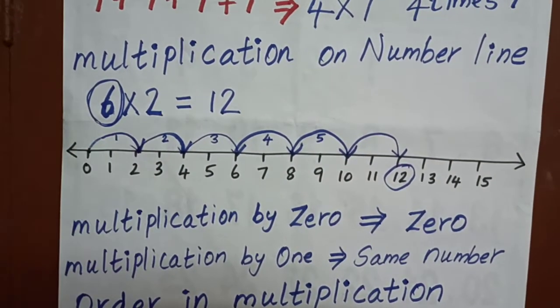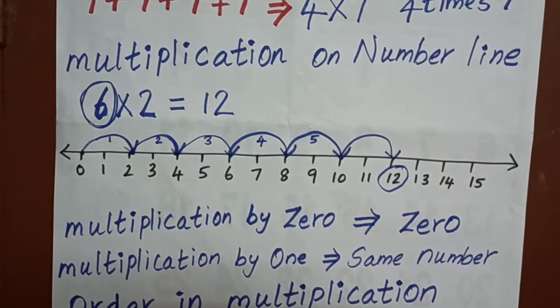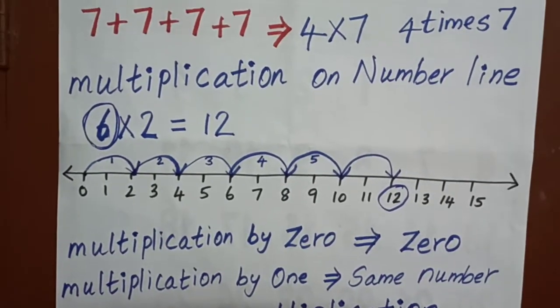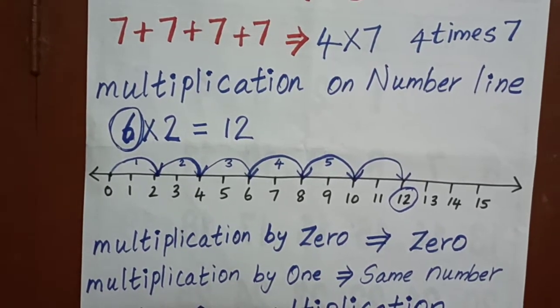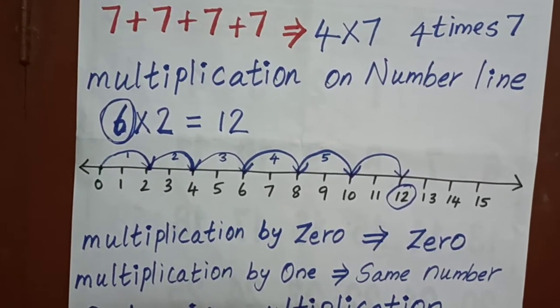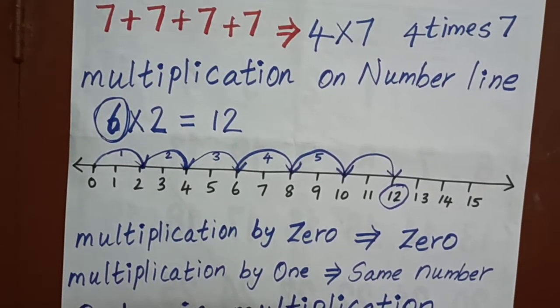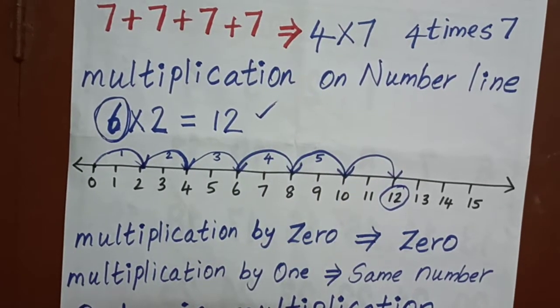We can check with the tables also. We can verify this answer with the table. Say loudly the 2 table. 1 2s are 2. 2 2s are 4. 3 2s are 6. 4 2s are 8. 5 2s are 10. 6 2s are 12. So my answer is correct.